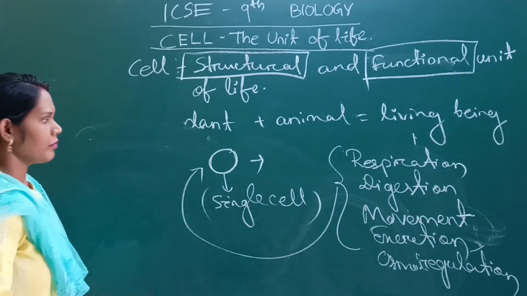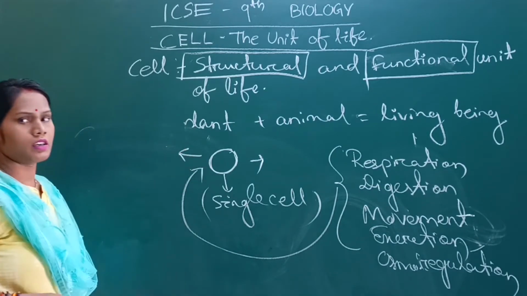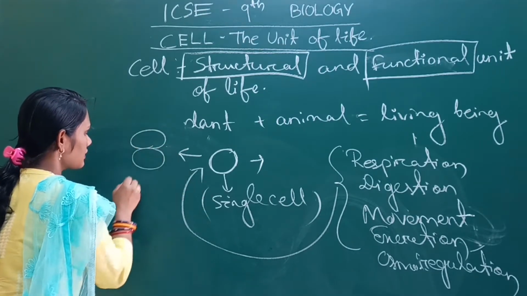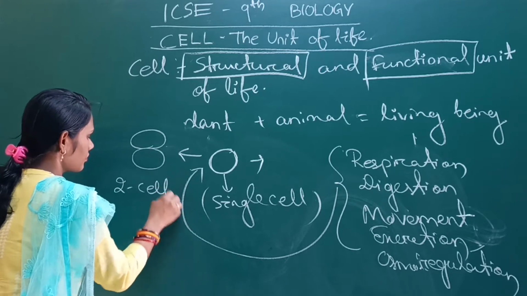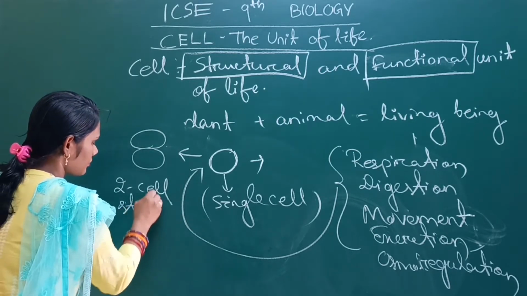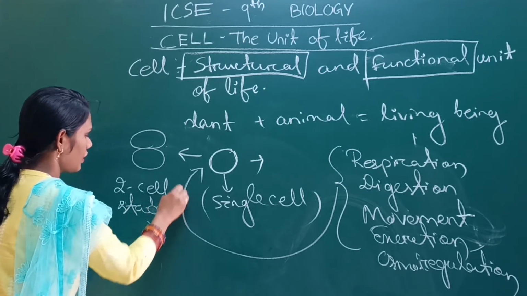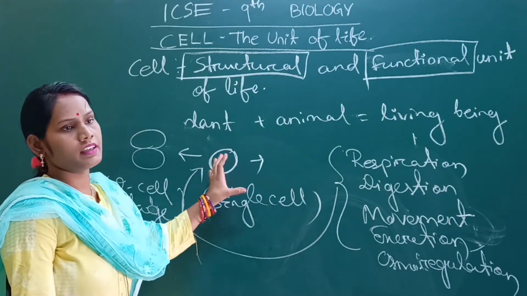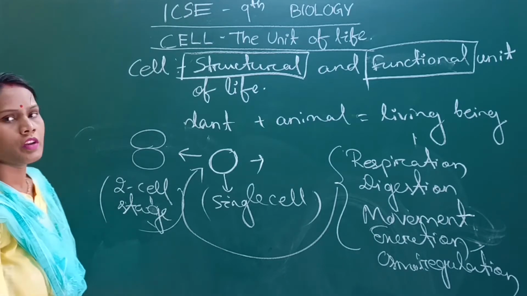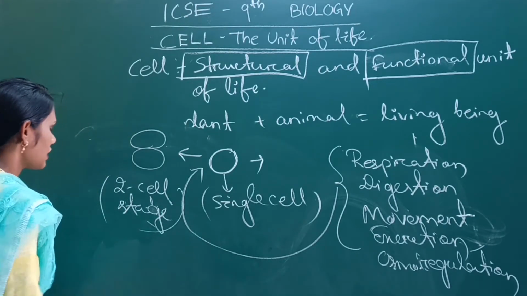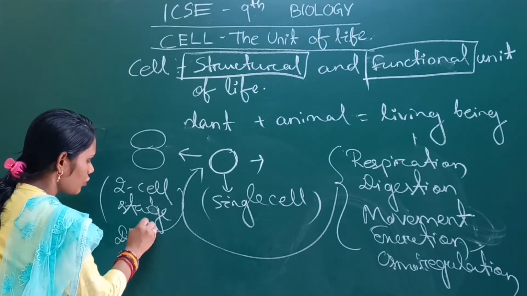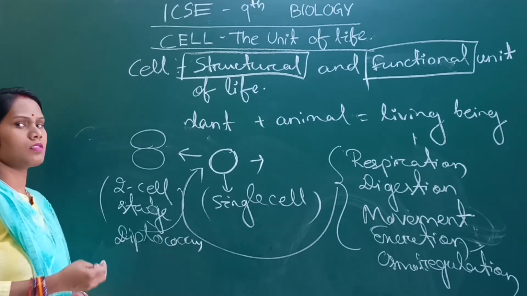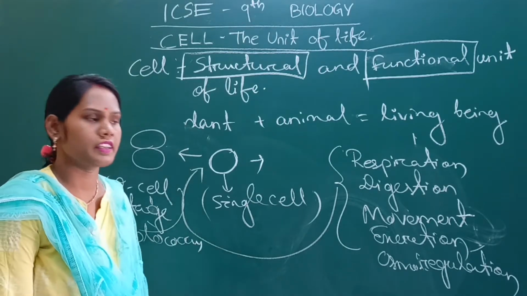As time passes, when cell division occurs, that single cell structure turns into a two-cell stage. When evolution occurs, changing over time, single-celled organisms turn into a two-cell stage. Some bacteria like Diplococcus pneumoniae, Pseudomonas, cyanobacteria are two-celled organisms.